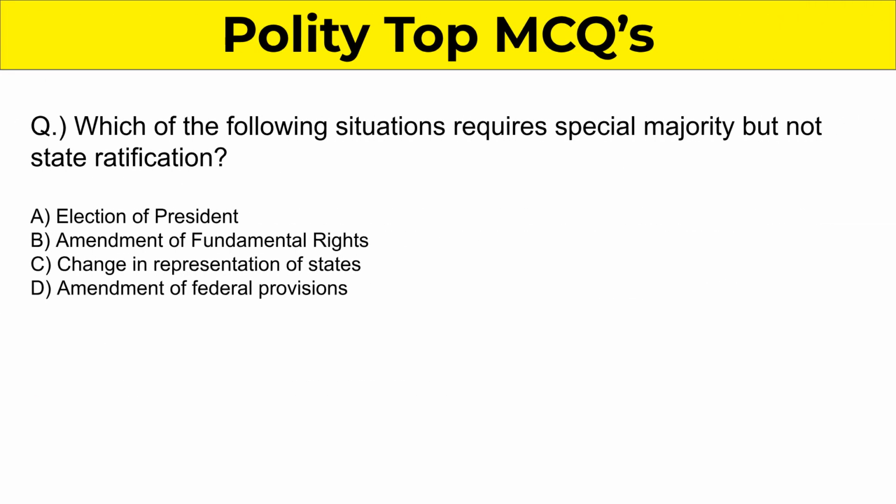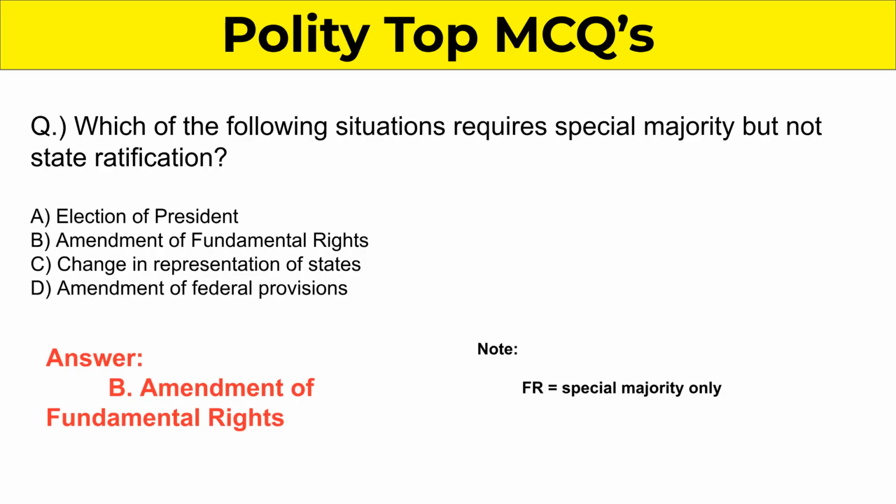Question 4. Which situation requires special majority but not state ratification? The correct answer is Amendment of Fundamental Rights.